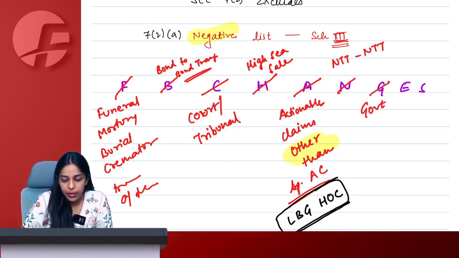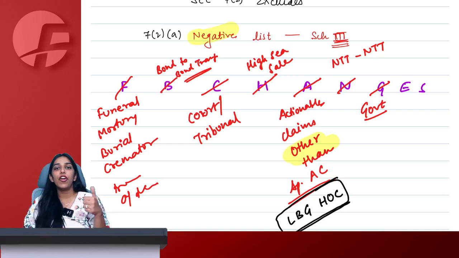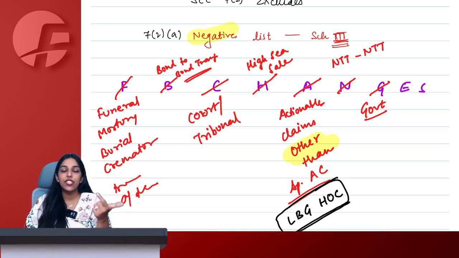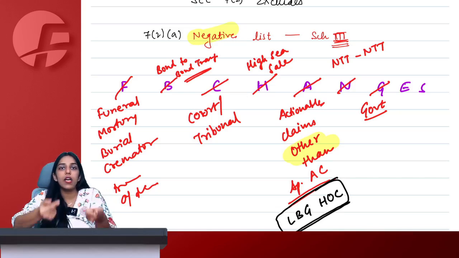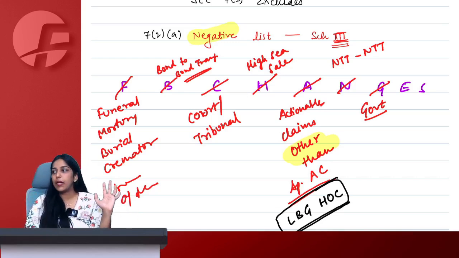Then G means government. If I am holding any government post, if I am holding any constitutional post, let's say I am member of parliament, member of state legislature, member of panchayat, member of municipal bodies, or let's say I am a director in a government company, which simply means, of course, I am taking some consideration to be a member of parliament. I am providing services to government, to parliament, to nation. It is a service, there is a consideration, but still GST will not be applicable.